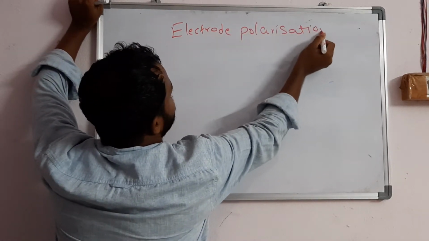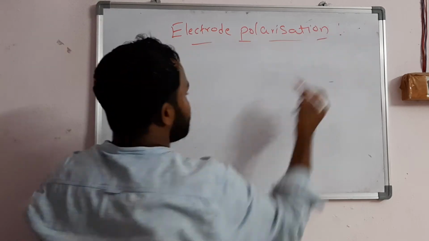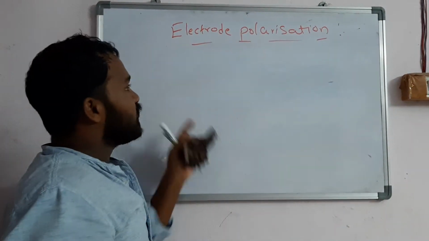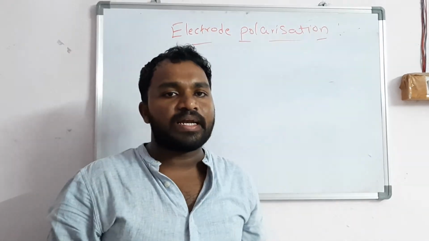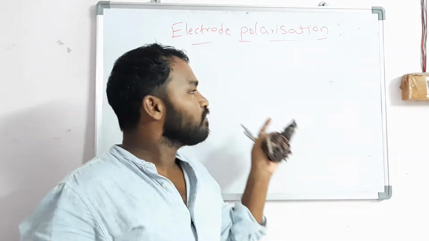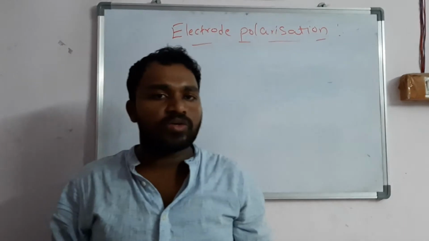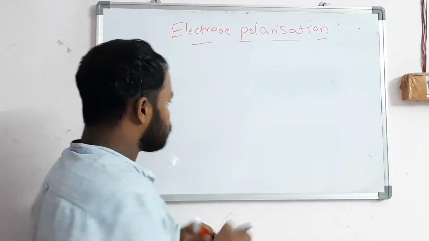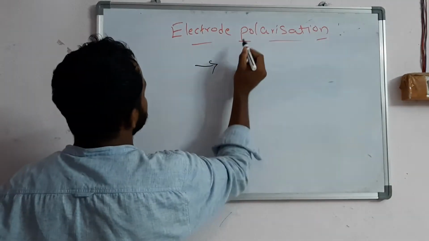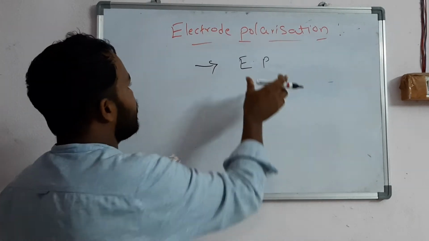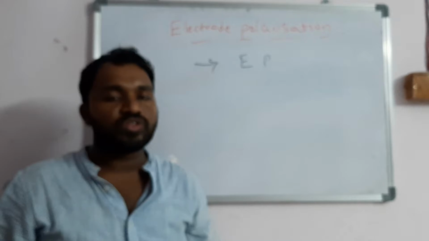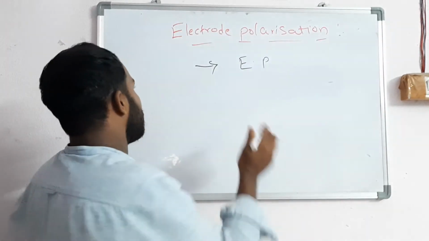So what is meant by electrode polarization? Electrode polarization means a change in the electrode potential. A change in the electrode potential when direct electric current is passed through the electrodes is called electrode polarization. So the first point you should write in the examination is this definition.